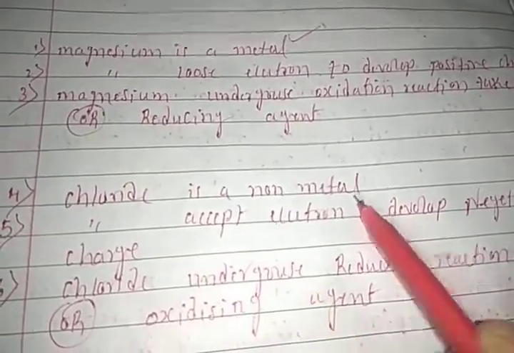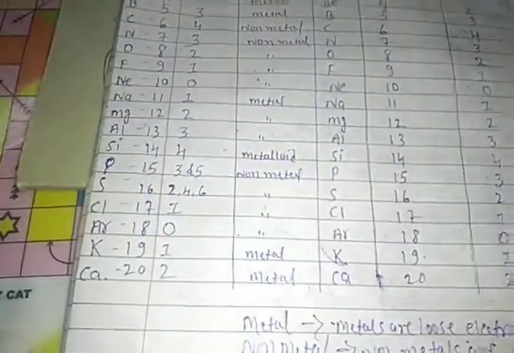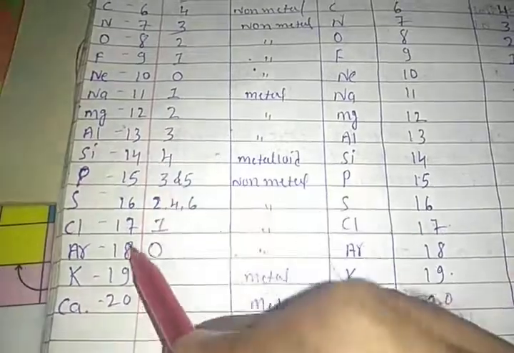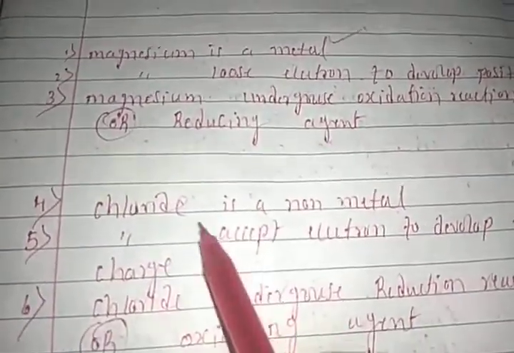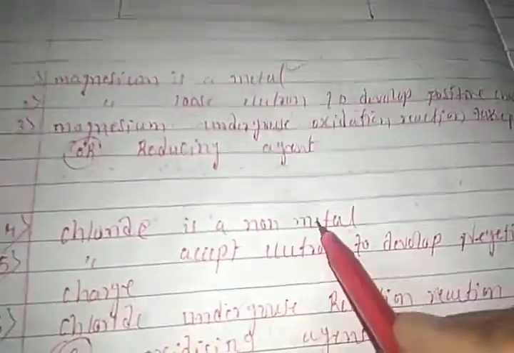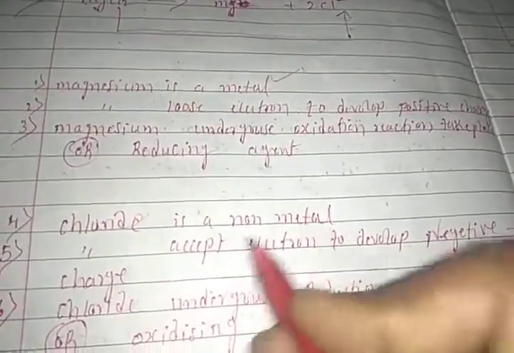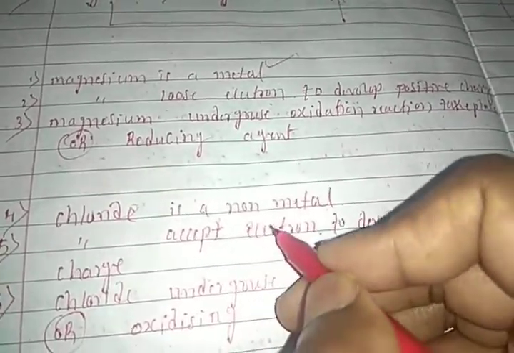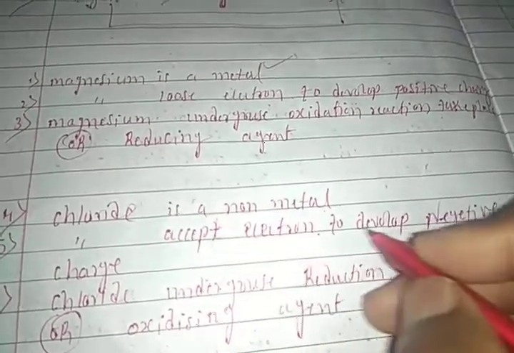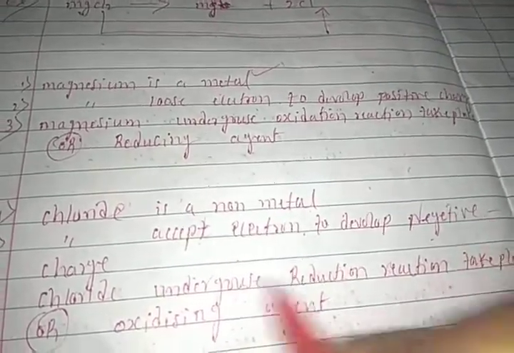Let's see chloride, students. Chloride is a non-metal, right students? Last time we discussed NaCl, students. Cl valency is 1 and it is a non-metal, right students? So chloride is a non-metal, and non-metal has a tendency. What is the non-metal tendency? The non-metal tendency is to accept electrons. Non-metal accepts electrons to develop negative charge.